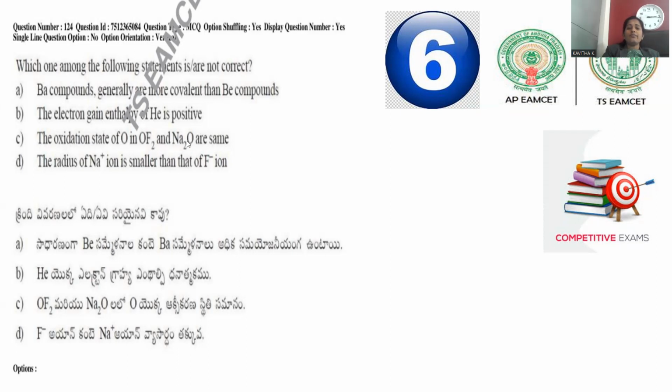But in case of sodium and oxygen, obviously sodium will be electropositive and oxygen will be electronegative, so there is no controversial thing over there, and we can say sodium oxide. In case of OF2, we say oxygen fluoride; Na2O, sodium oxide. This is the way we can pronounce. Hence, the oxidation state is not same in both the compounds. Here oxygen is accompanied with +2. Here oxygen is accompanied with -2. This is the way option C will be answered.